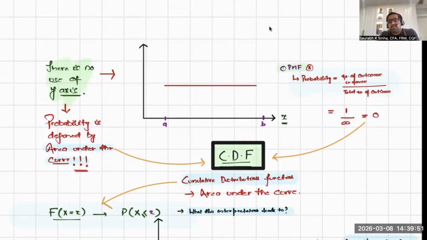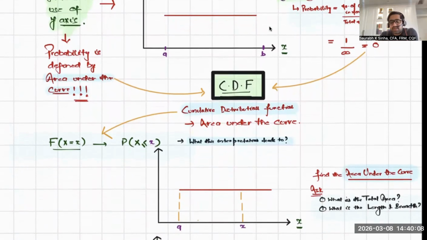In the case of continuous distribution, it becomes pretty evident that you have to use PDF because you cannot use PMF. And CDF, because it helps in prediction. You will see how. So what is CDF? CDF stands for Cumulative Distribution Function. Again, because the probability in the case of continuous distribution can be calculated only with the help of area under the curve.